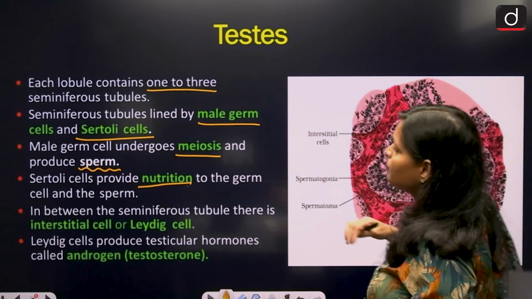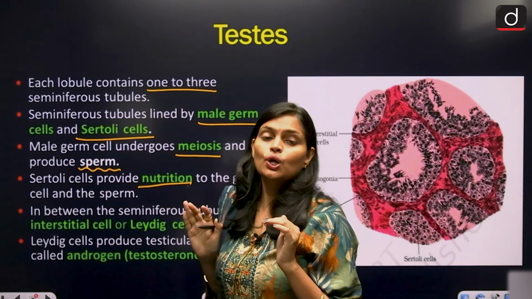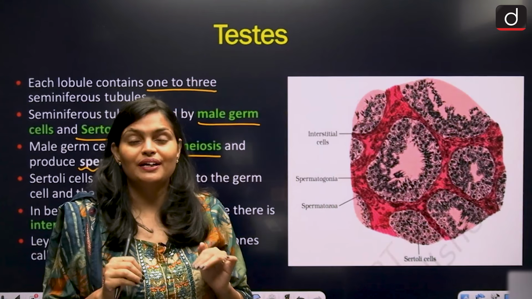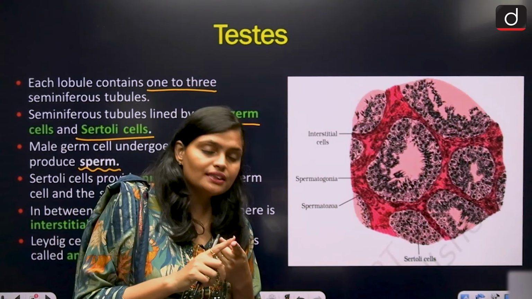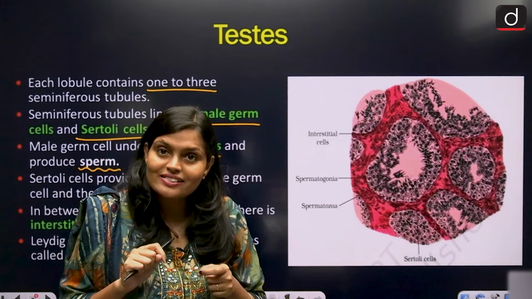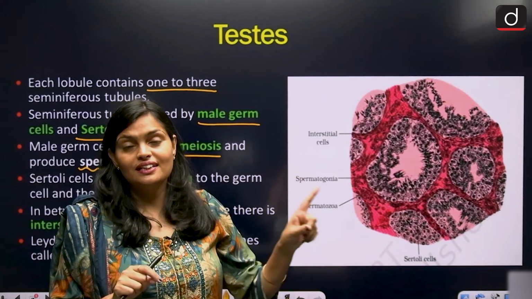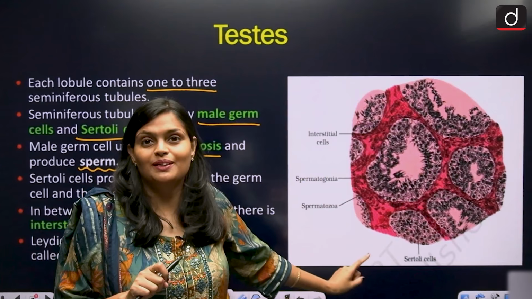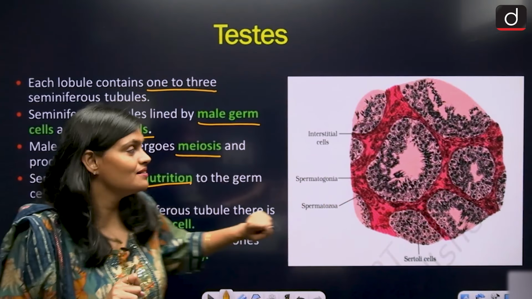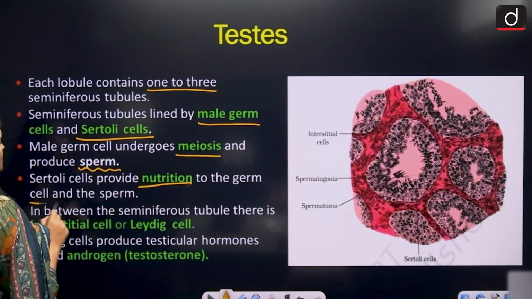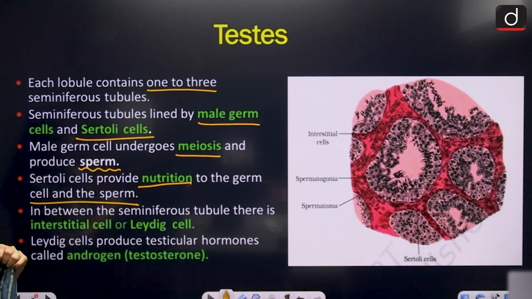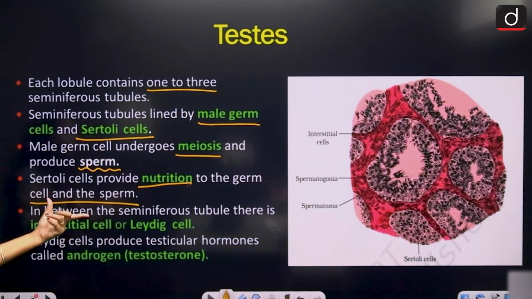Sertoli cells provide nutrition to whom? To male germ cells as well as to the sperm that were formed. They provide nutrition to both the male germ cells and the newly forming sperm.